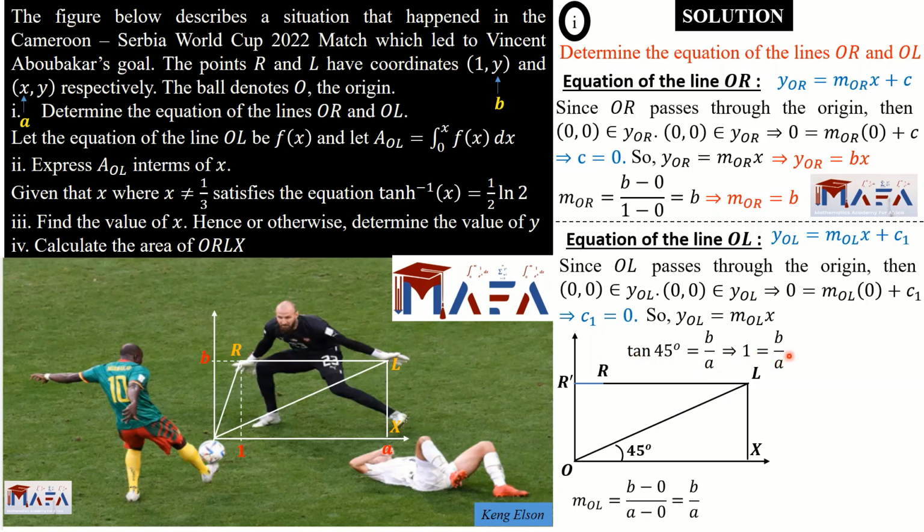So tan 45 is b on a, which means 1 is equal to b on a. So with that, it means our m_OL is equal to 1, because our m_OL is b on a, and here b on a is equal to 1. So with that, it means we have gotten the equation of the line y_OL to be x. So we can conclude by saying the equation of the line y_OL is x, and the equation of the line y_OR is bx. So hope you guys have now seen the trick that was there in the equation.